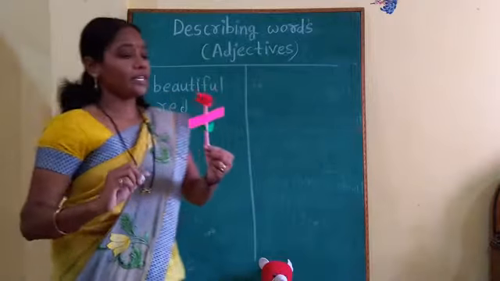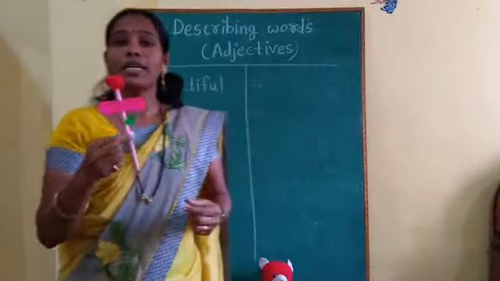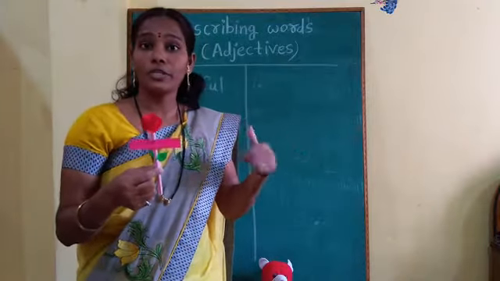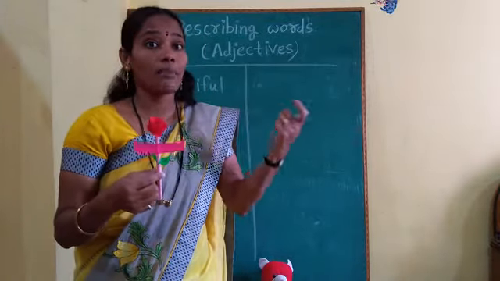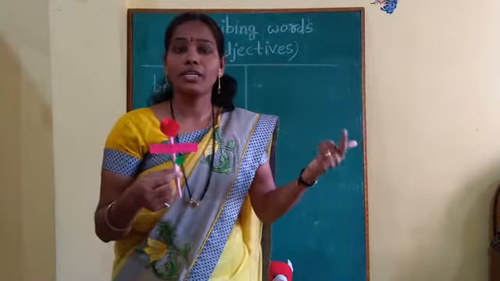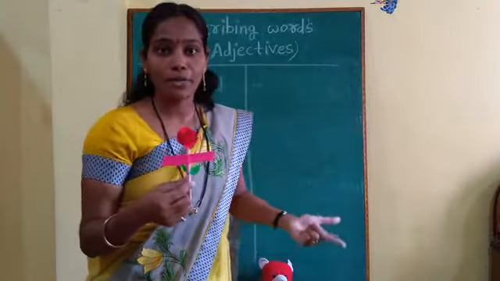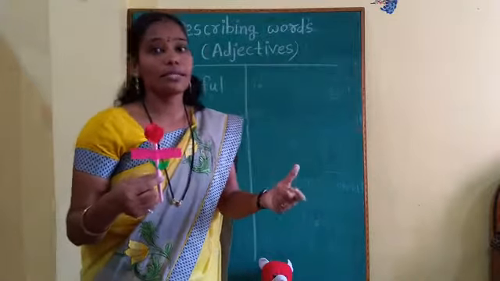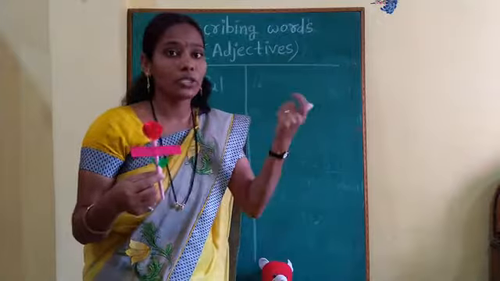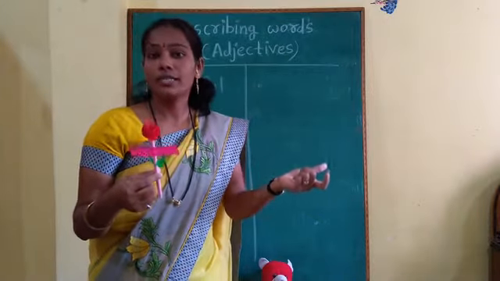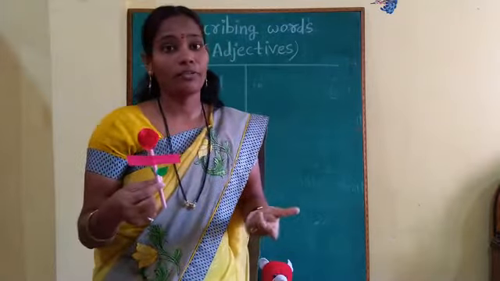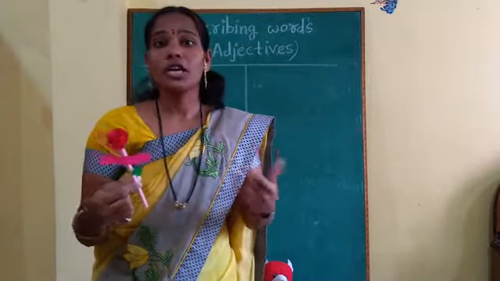My dear friends, keep in mind that we can describe one thing in different ways. We can think about its color, about its appearance. In color, we know there are many colors. We can use the colors as describing words. We can use the appearance, like whether it is beautiful or ugly. In the same way, we can think about the size of a particular thing. We can think about the shape of a thing.